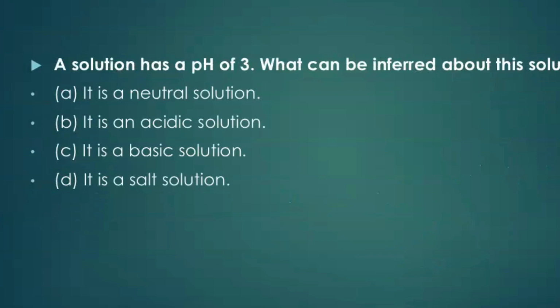A solution has a pH of 3. What can be inferred about this solution? On the pH scale, numbers are marked from 0 to 7 and 7 to 14.